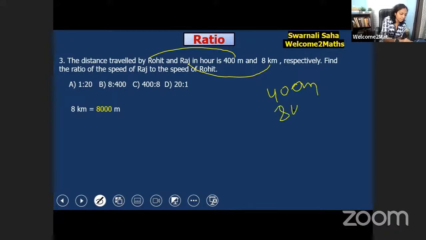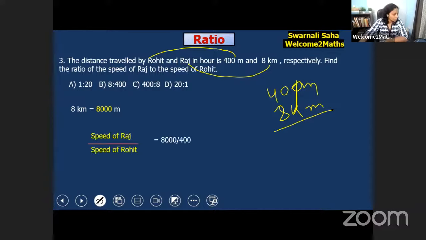So क्या करना है हमें? पहले ही इसे मीटर में कन्वर्ट करना है. Okay. 8 kilometer we have to convert to 8,000 meter. So it's done. Now we have to find the ratio of the speed of Raj to the speed of Rohit. So Raj is 8,000 and Rohit is 400. Okay, 8,000 by 400 would be 20/1.